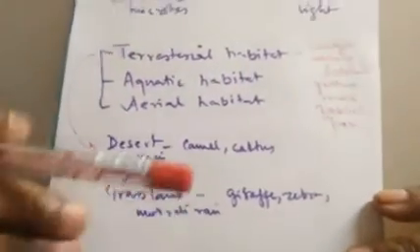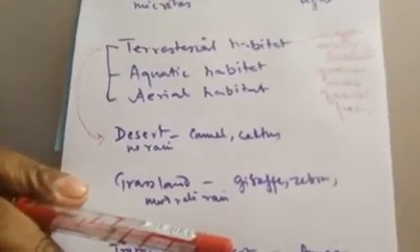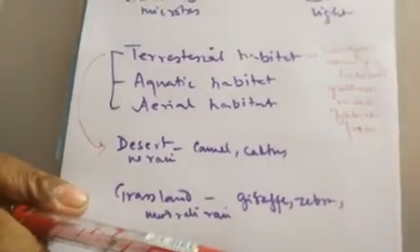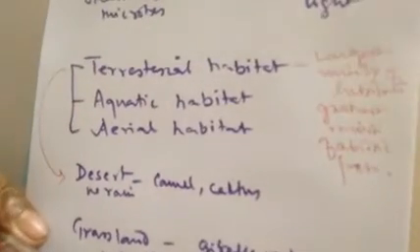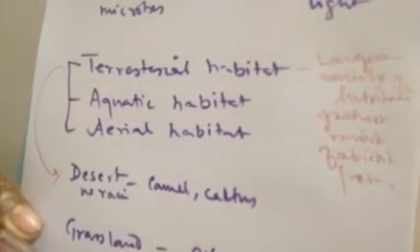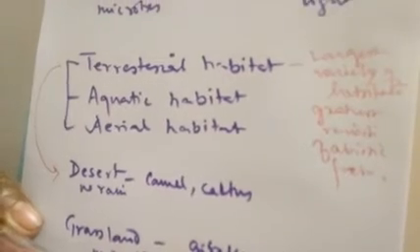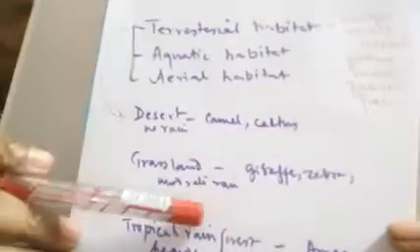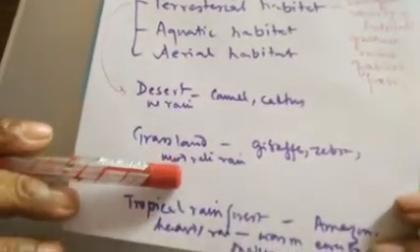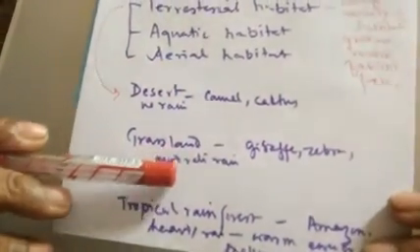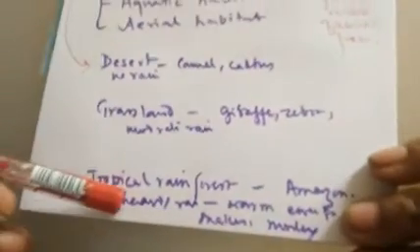We have already discussed the terrestrial habitat has the most variety of abiotic components. Clear? So it has the most variety of abiotic components, various types of land, rocks, mountains, deserts. So a variety of abiotic components are there, forming a variety of habitats. Now terrestrial habitat can be desert, it can be grassland, or it can be tropical rainforest.